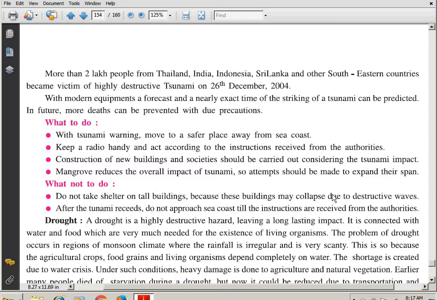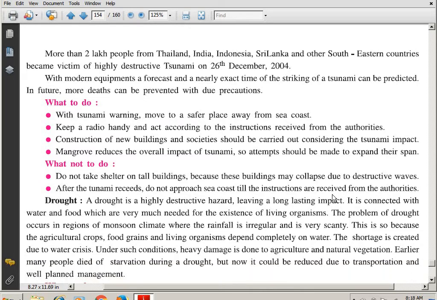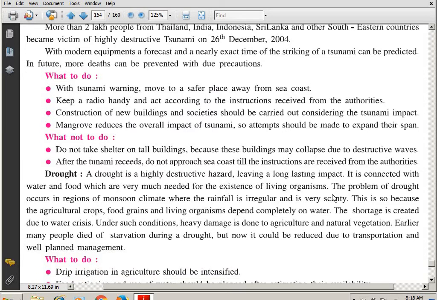Now, with modern equipment, a forecast and a nearly exact time of the striking of a tsunami can be predicted. So, with modern equipment, although you cannot predict an earthquake, these tsunami waves can be predicted. In future, more deaths can be prevented with due precautions. Since we have this help, in future if it takes place, it can be taken care of.